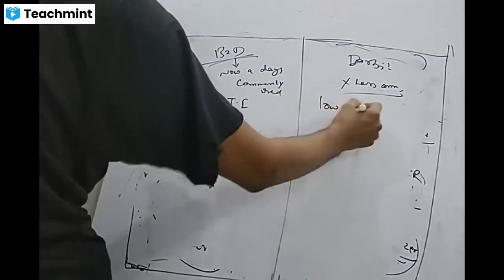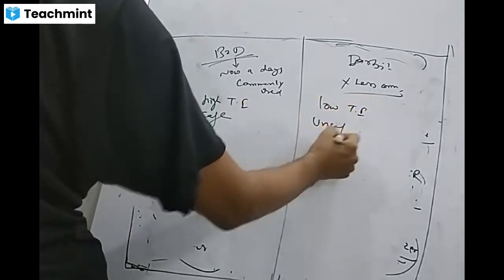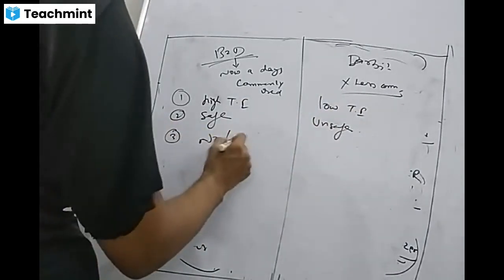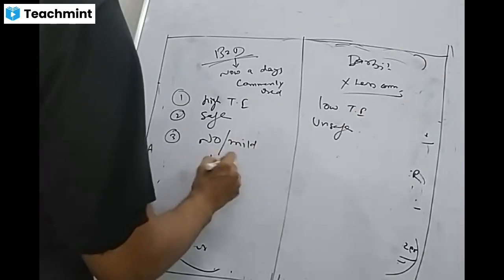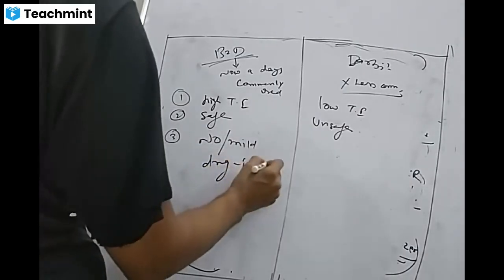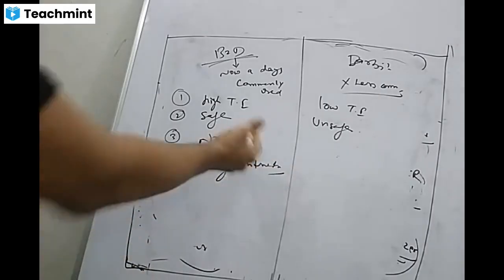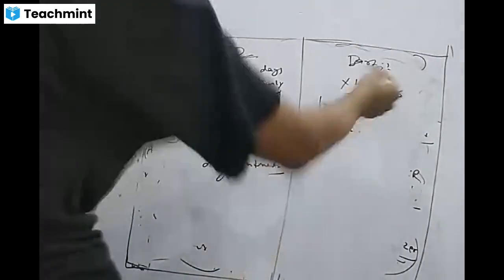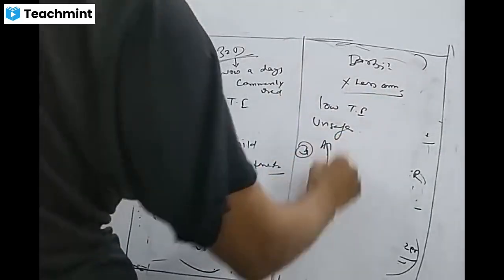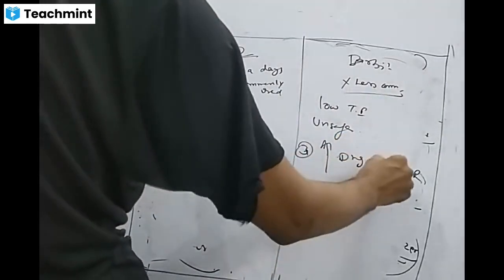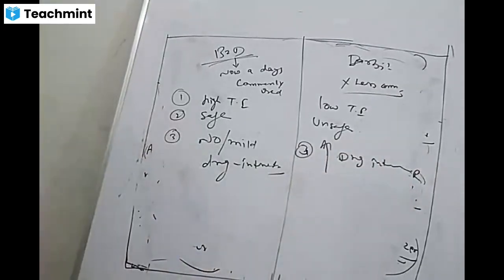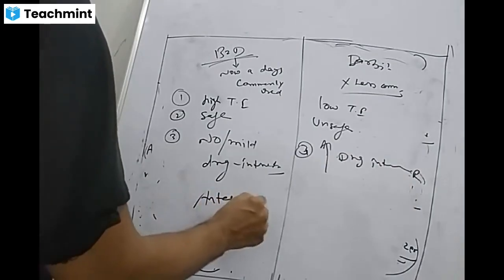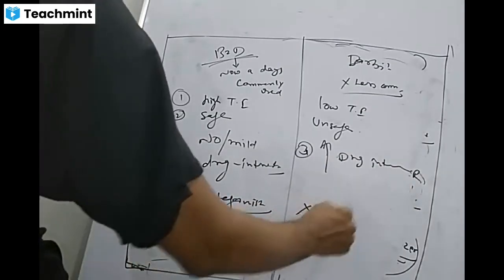Barbiturates have a low therapeutic index, they are unsafe. Then benzodiazepines have no or mild drug interaction, so we can use them because they do not interact with other drugs. But barbiturates are enzyme inducers, so there are more drug interactions. And benzodiazepines have a specific antagonist, while barbiturates do not have an antagonist.